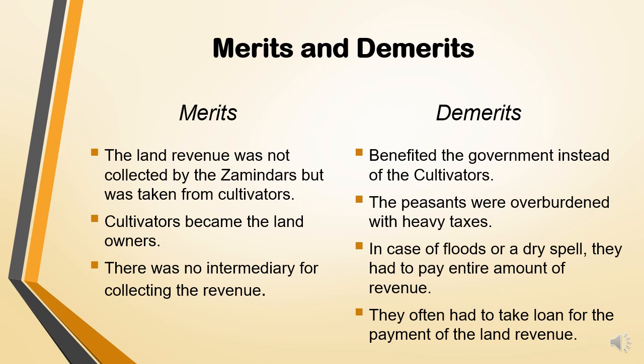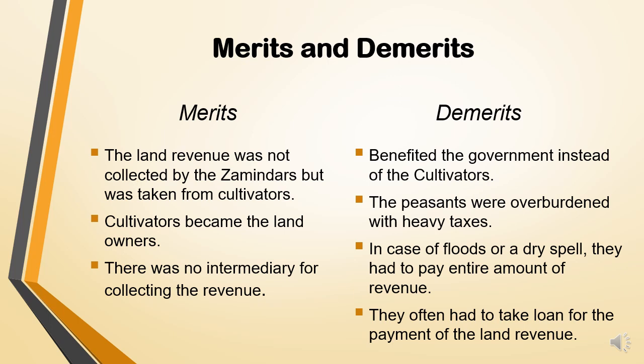Now the demerits: it benefited the government instead of the cultivators, as the government was the direct collector of the revenue from the cultivators, so they were benefited. The peasants were overburdened with heavy taxes. Now the company imposed heavy taxes on the peasants, on the farmers, even during the time of floods or droughts, that is the dry spell.